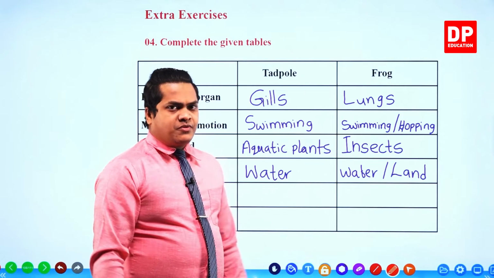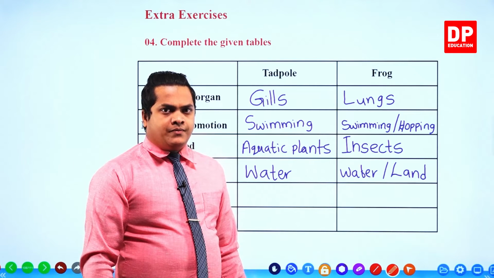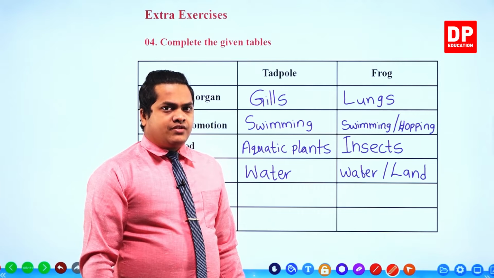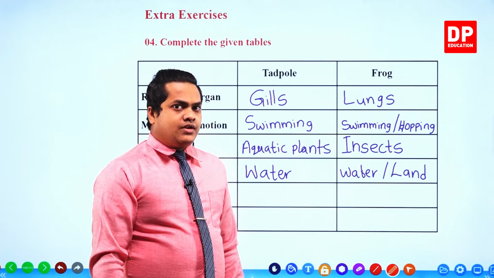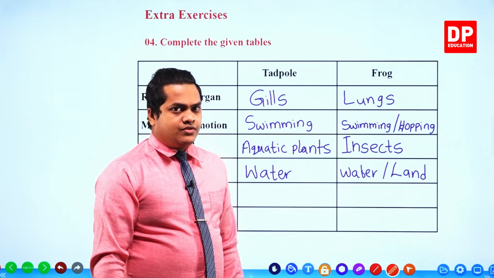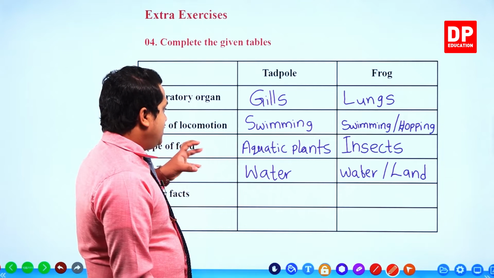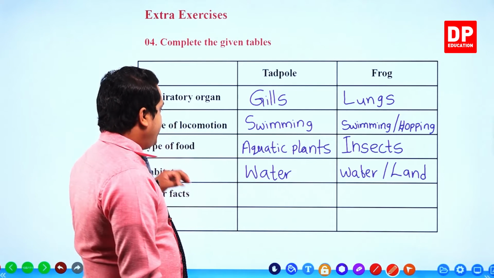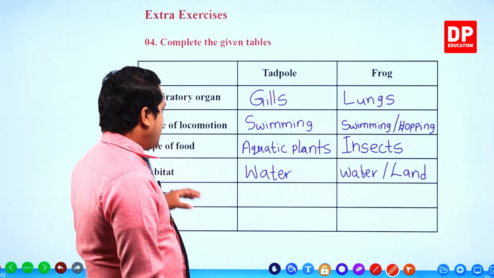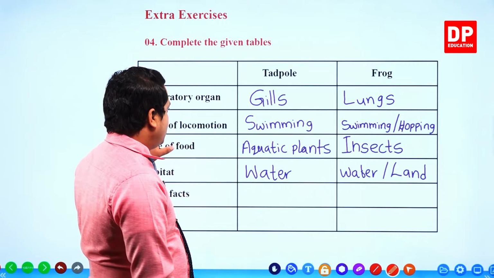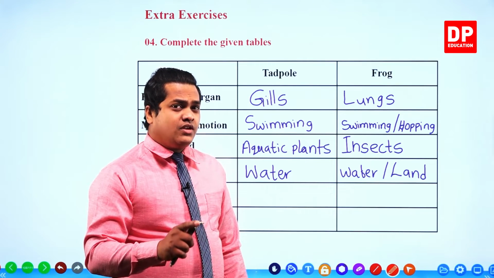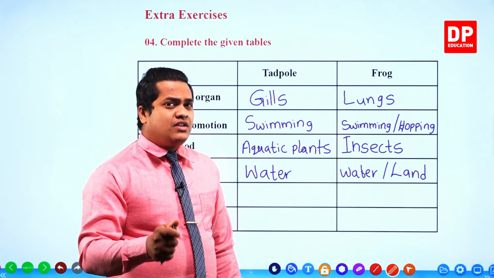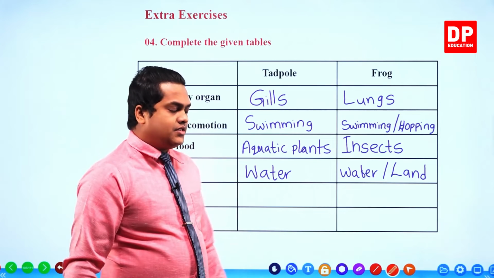We'll write down a special fact for a tadpole. If you take the mode of locomotion, it's swimming, type of food, aquatic plant, habitat, water, and respiratory organ, gills. So we can write another special feature: tadpole is a herbivore animal, right?